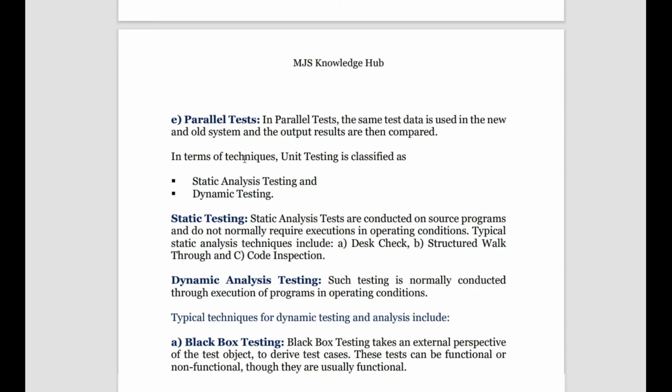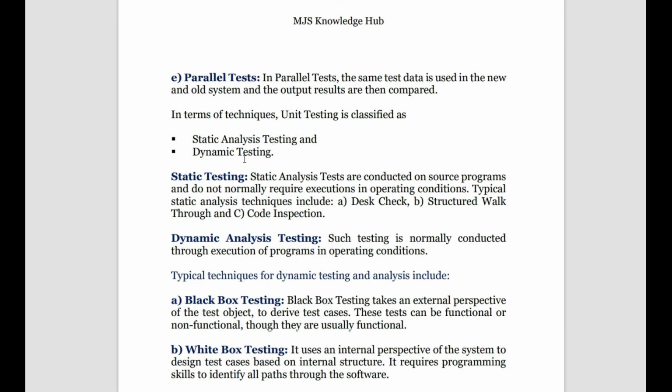So in parallel test, again we have static analysis testing and dynamic testing. Static analysis testing means the test is conducted on a small source program and does not normally require any execution in the operating condition. Irrespective of the outside environment, we are not dealing with the current environment. Generally the system works in a particular environment, right? We won't worry about the operating condition, we just see how things are going on. So that is called static testing.